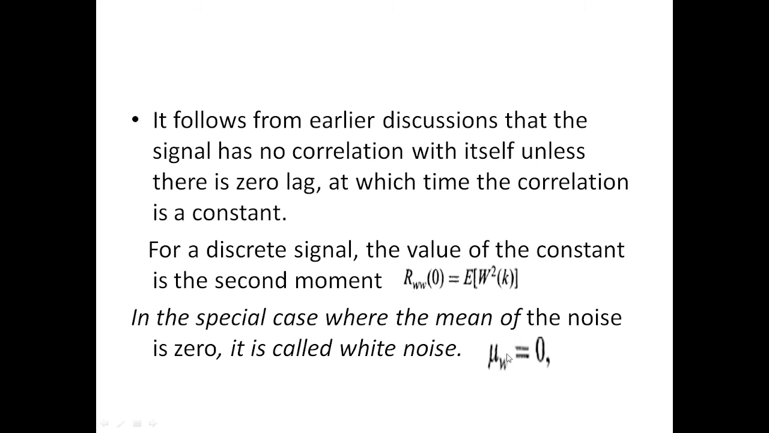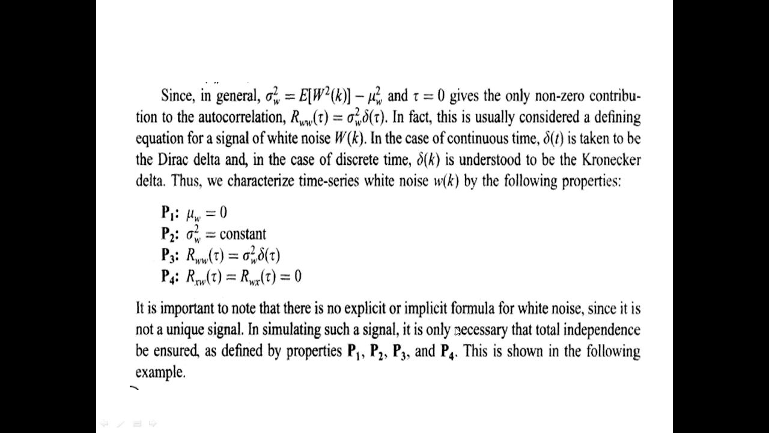Now, when the mean of the noisy signal is 0, then it is called white noise. This is a very important statement. Up till now we were discussing noise, and now what is white noise? If the mean value of the noisy signal is 0, then it is called white noise.